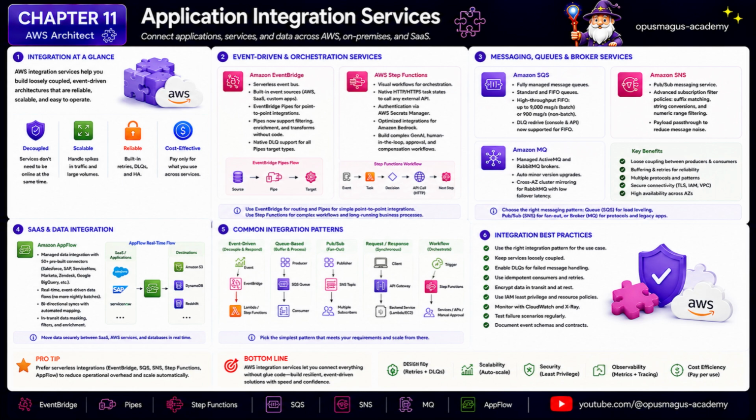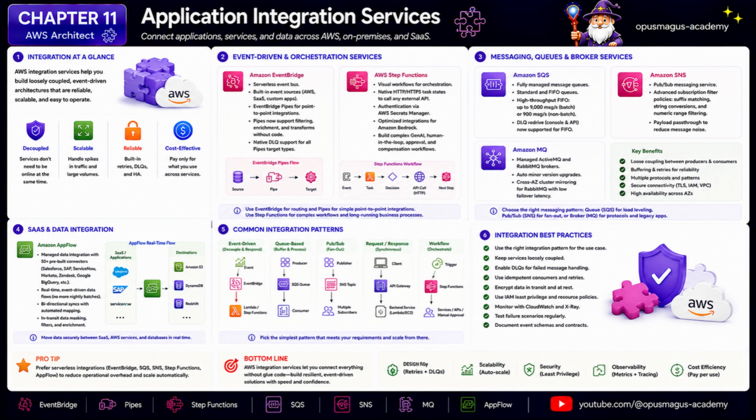Amazon SQS is the core queuing service. It lets one system place messages onto a queue while another system processes them later. This is useful when workloads need buffering, retries, load leveling, or asynchronous processing. A web API can accept a request quickly, put work onto SQS, and let workers process it at their own pace. That protects the front end from back-end spikes and gives the system a more resilient shape.